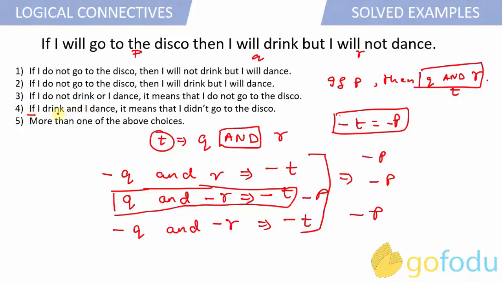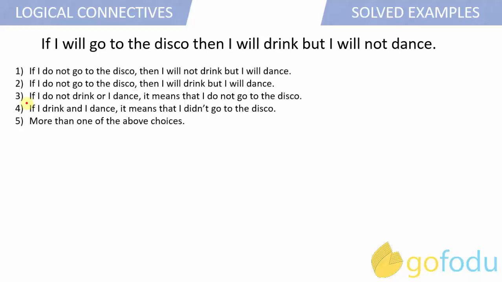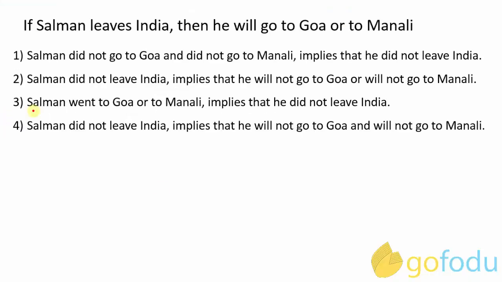If I drink and I dance, so I drink is Q, I dance is negation of R, and I didn't go to the disco is negation of P. So this matches with the fourth option, right? So we have two option choices as the correct answer. So ultimately our final answer becomes option 5, more than one of the choices above.